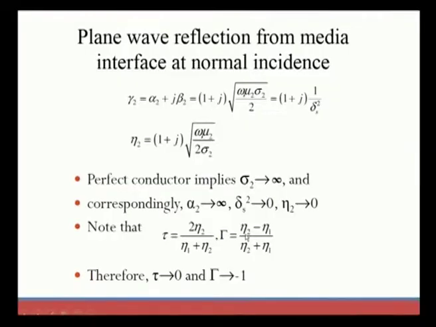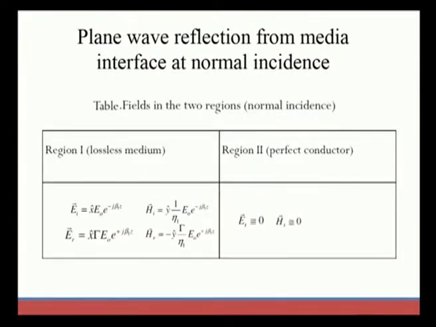So, tau and gamma are indirectly dependent on alpha and mu. Here tau tends to 0 and gamma tends to -1. Now we need to find the electric and magnetic fields for both region 1 and region 2, where we know that region 1 is a lossless medium and region 2 is a perfect conductor.